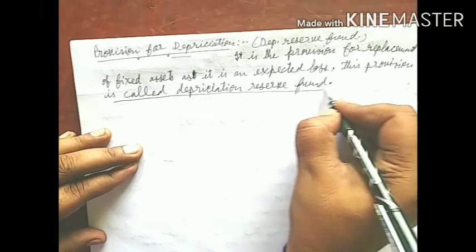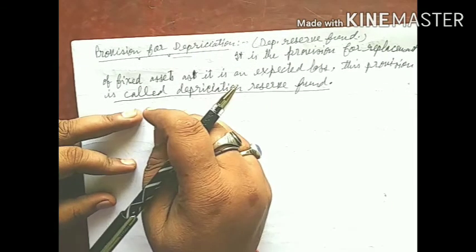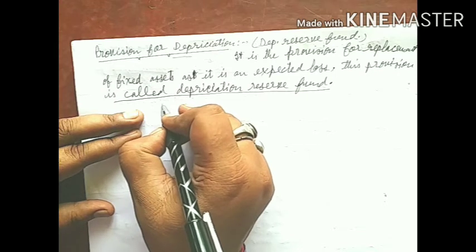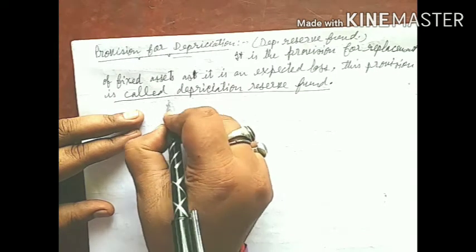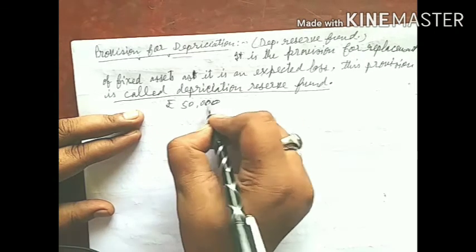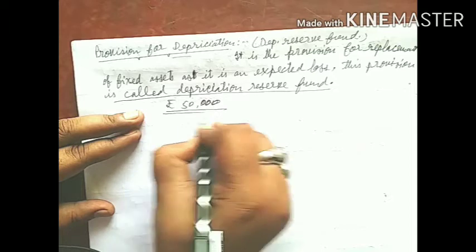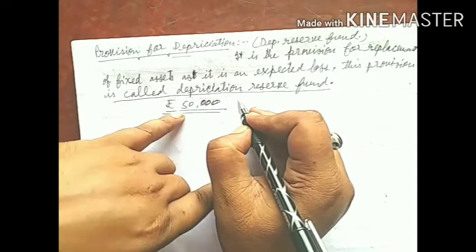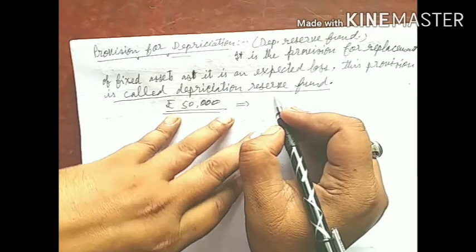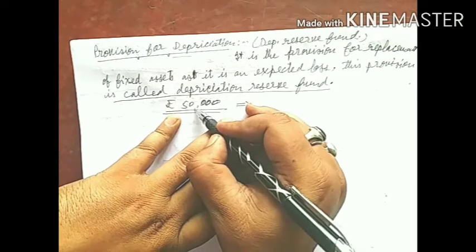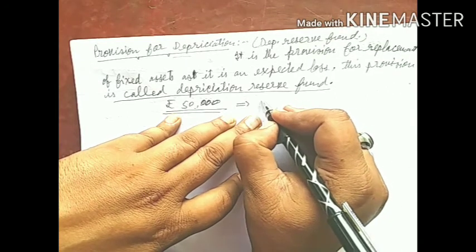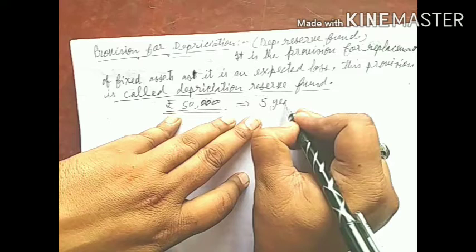For example, suppose there is a producer who purchases a machine of cost rupees 50,000, and the expected life of the machine may be 5 years.